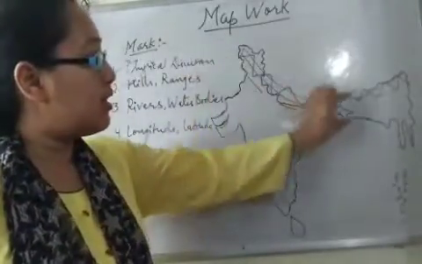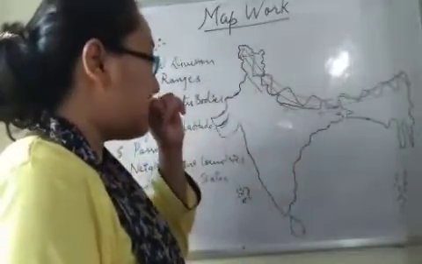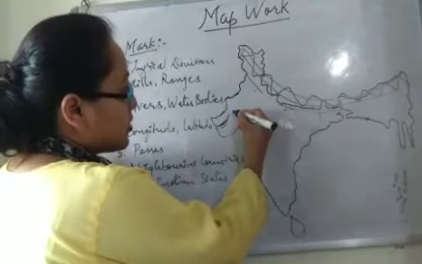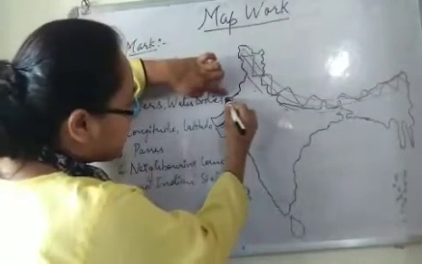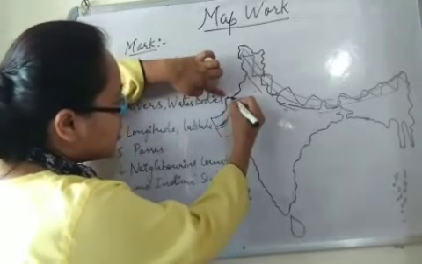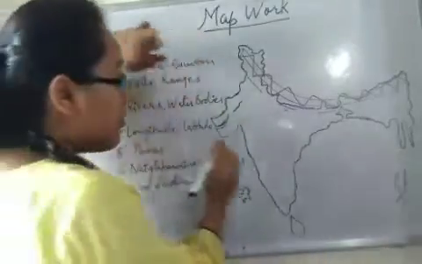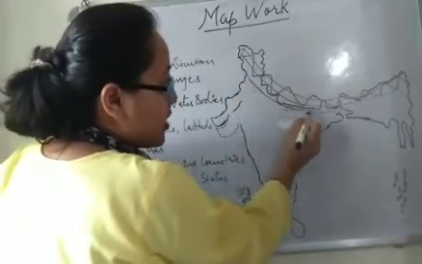So Himalayan ranges we have already marked. Now other ranges and hills, let's talk about here Aravali range. So Aravali range is just parallel to this boundary, right? So here this is Aravali range, and now we have Shivalik range. We have already marked Shivalik range.